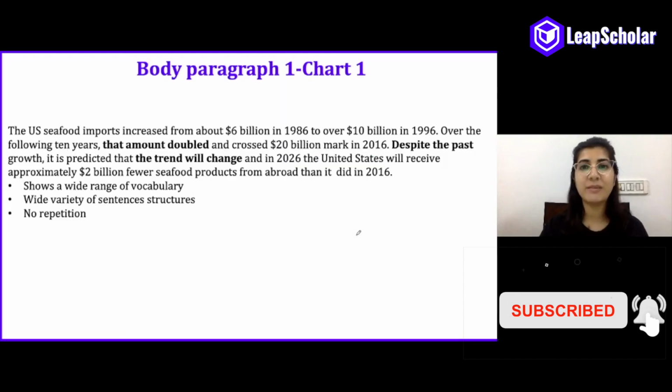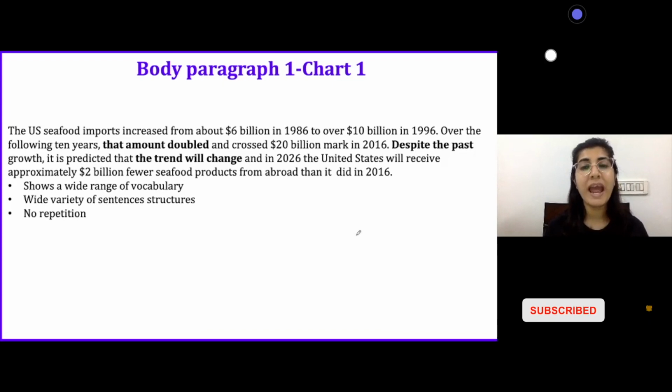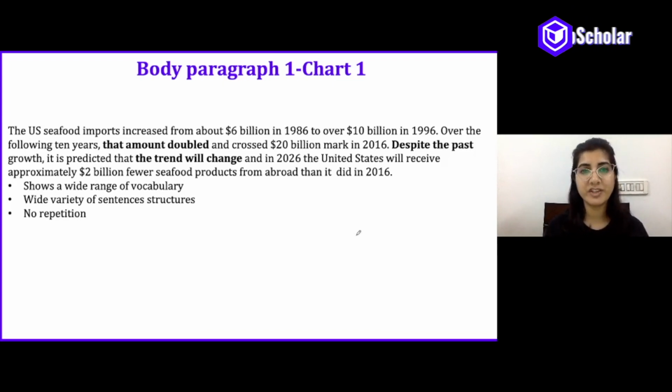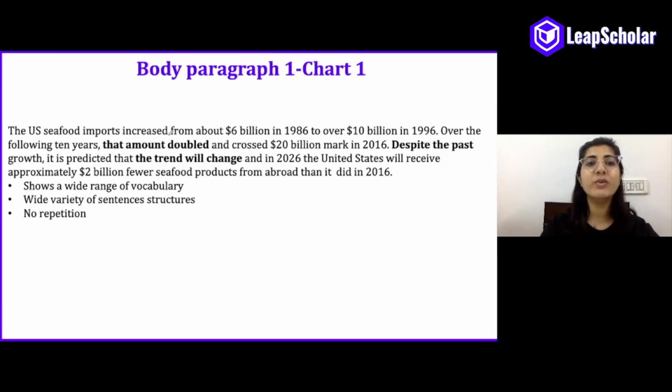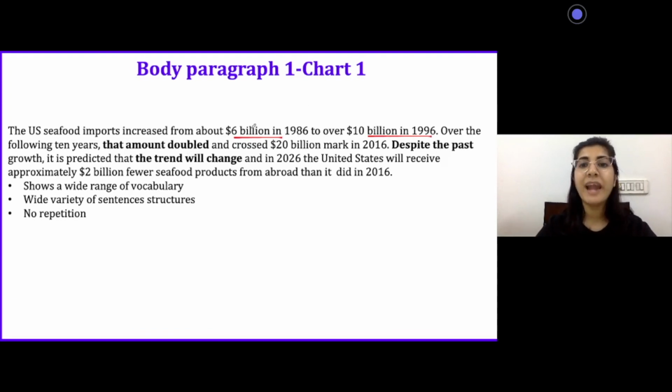Now, in our body paragraph of chart 1, I have to expand the overview and give the proper percentages as well. So the US seafood imports increased from $6 billion in 1986 to $10 billion in 1996. Then, over the following 10 years, that amount doubled and crossed the 20 billion mark in 2016.